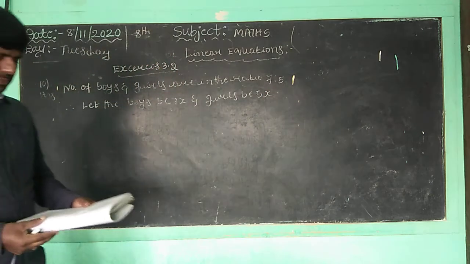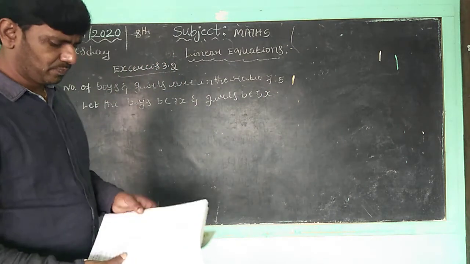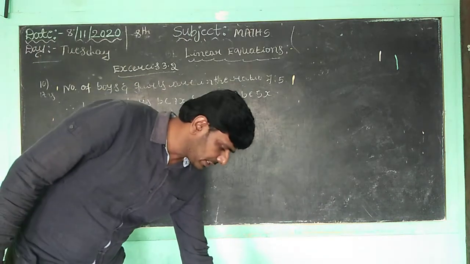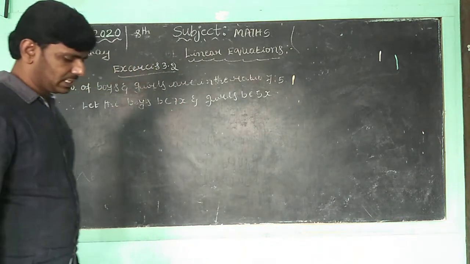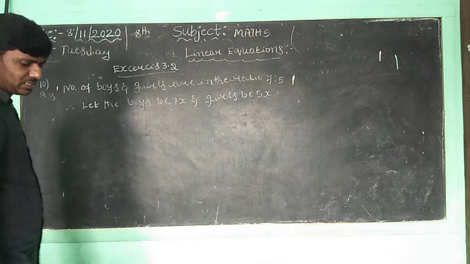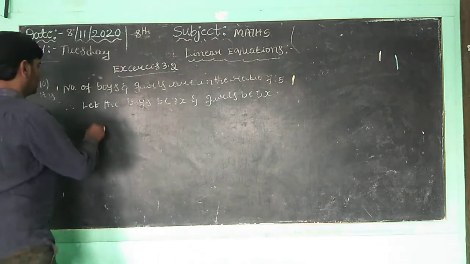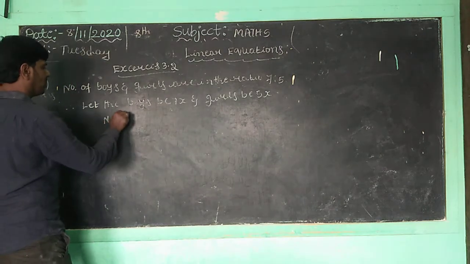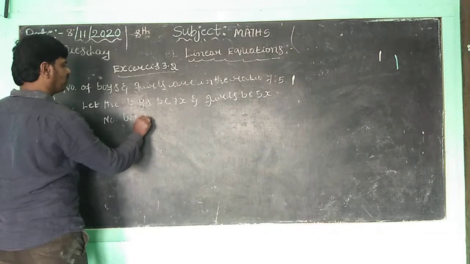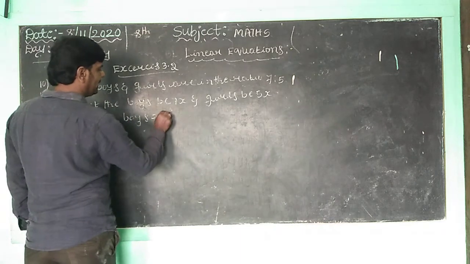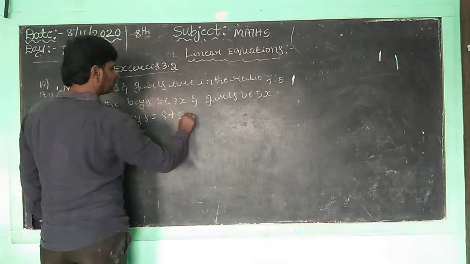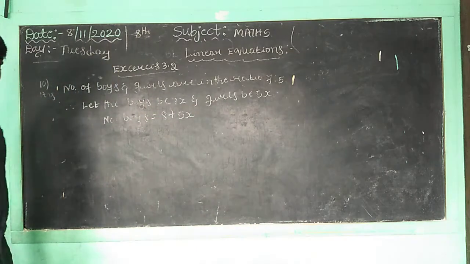This is the ratio. Now, given that the number of boys is 8 more than the girls. Children, according to that, the number of boys is equal to 8 more than the girls. Correct, children? This is the condition.